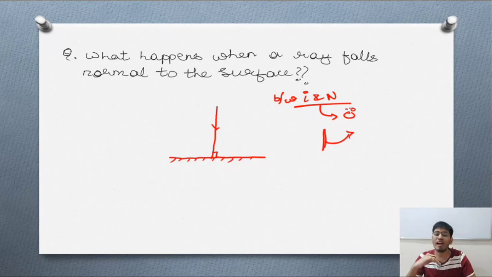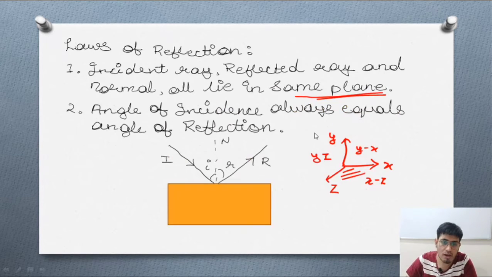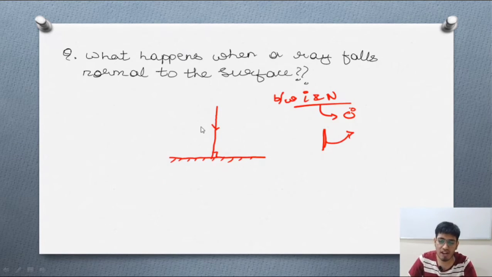Because the angle between both of them is 0 degrees, from the law of reflection we have learned that the angle of incidence and the angle of reflection are always equal. Because the angle of incidence is equal to 0 degrees, we can say that the angle of reflection will also be equal to 0 degrees. Because the angle of reflection is also 0 degrees, the ray of light will trace its own path.